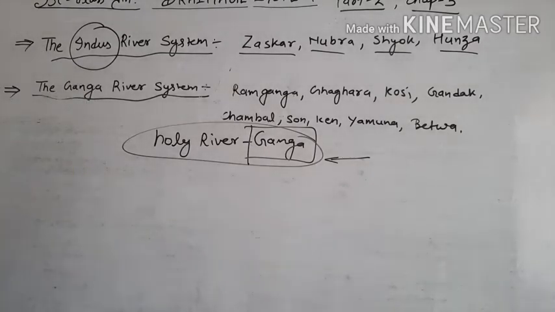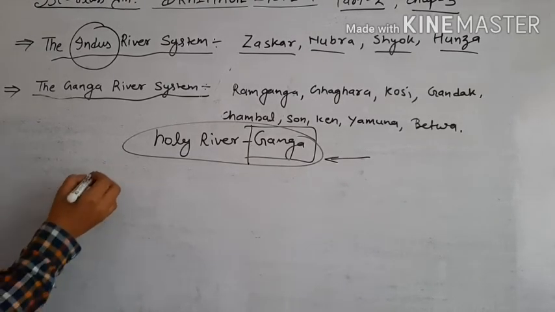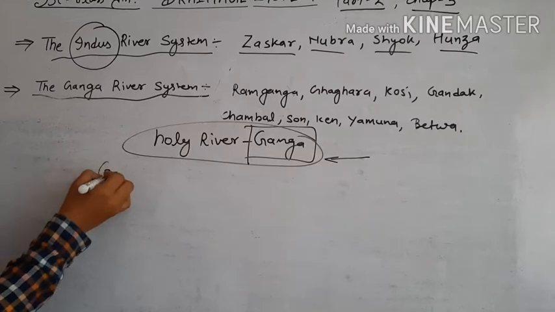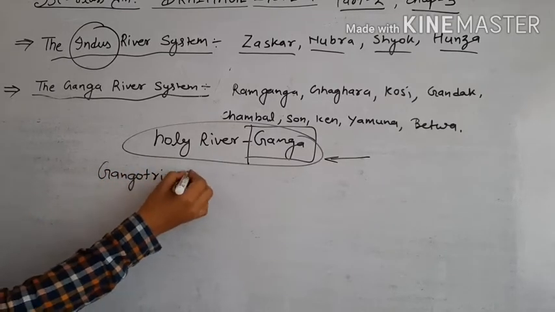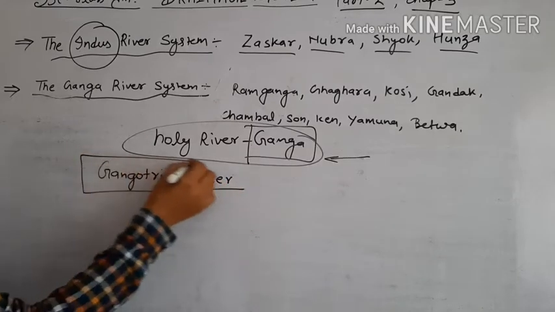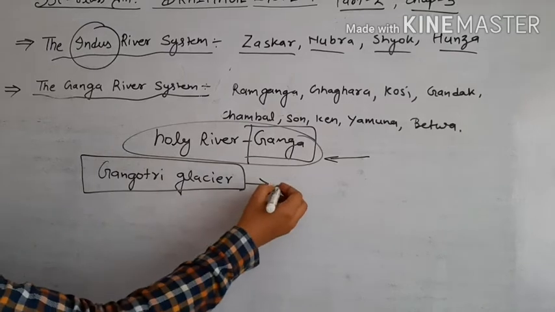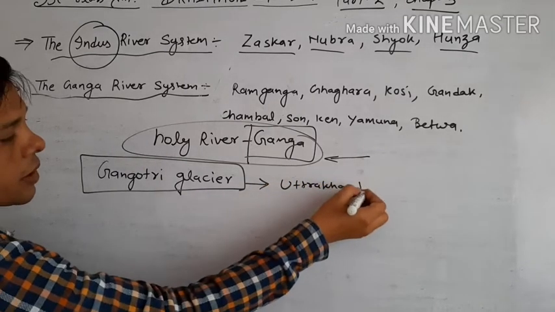First, the Ganga river originates from the Gangotri glacier in the Uttarakhand state.